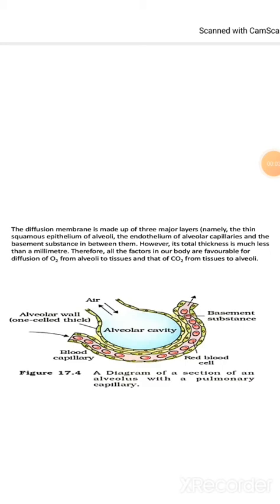This is a diagram of a section of an alveolus with a pulmonary capillary. You can see the blood capillary filled with blood, and the alveolar cavity.